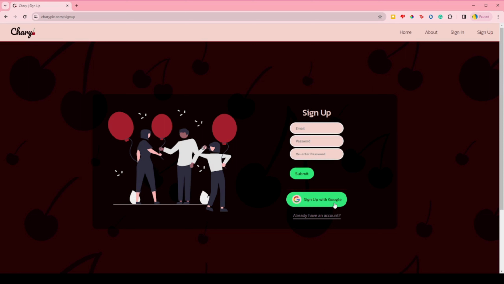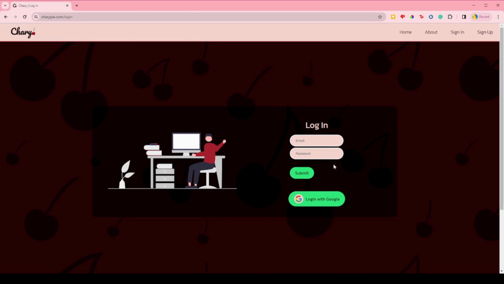There are two options available for signing in. One is sign in with Google. The other option is signing in with an email and password, where the password is used to authenticate the user. Passwords are encrypted using salt and hashing before they are saved in the database, so anyone with access to the database, in this case it's just me, won't be able to see what the actual password used was.